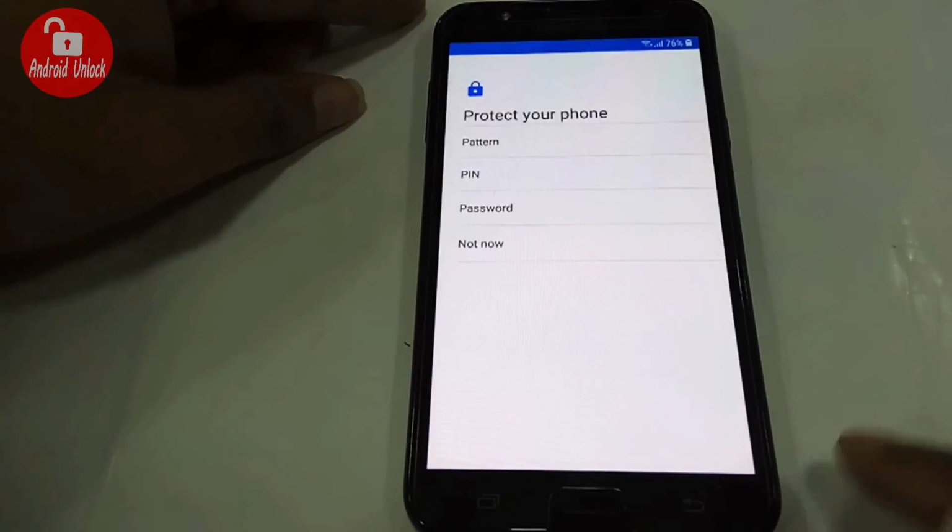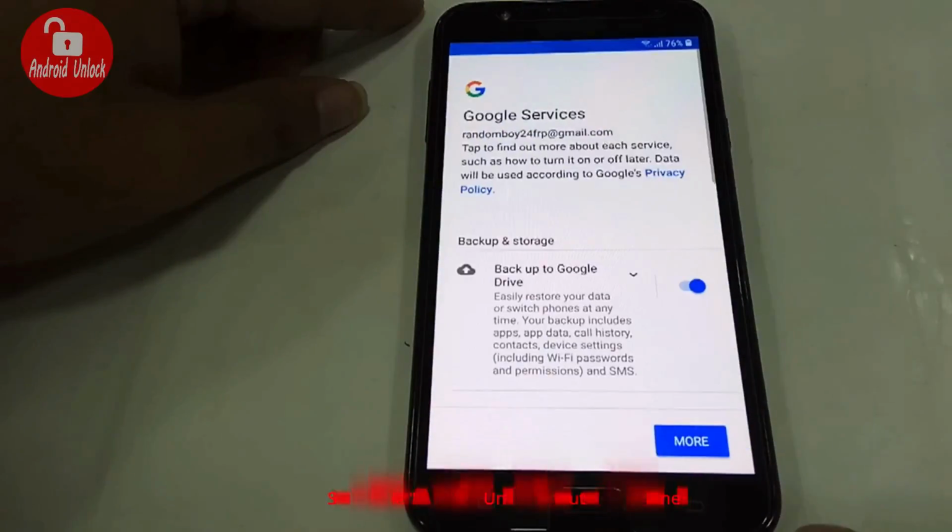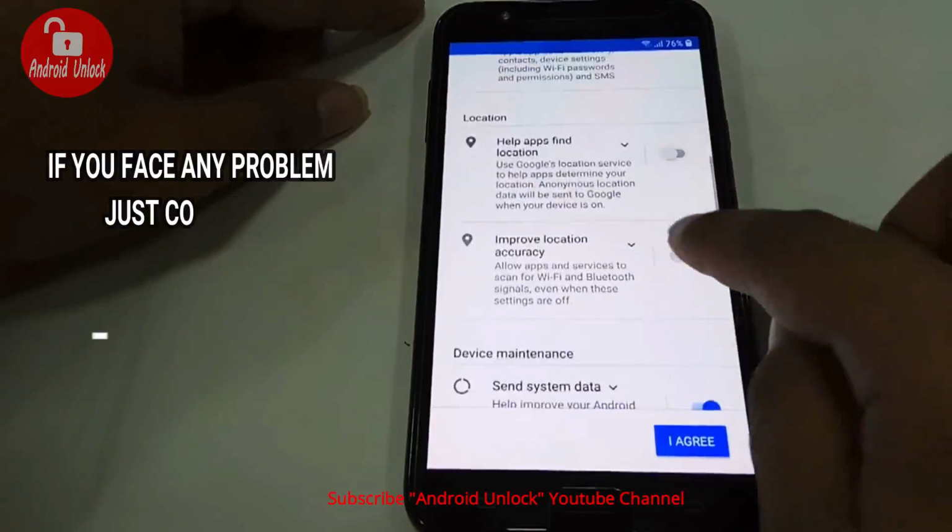Don't restore. Now set up your phone. I'm trying to set up. Fast forward, it is loading. So guys, our bypass is done.